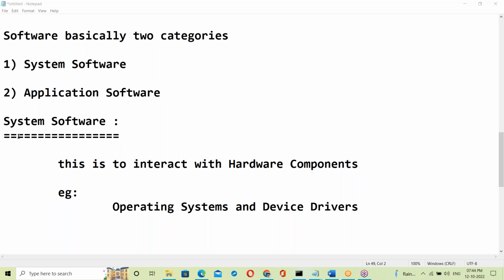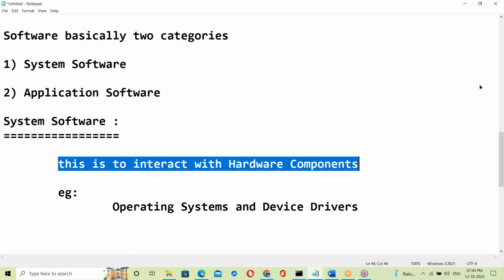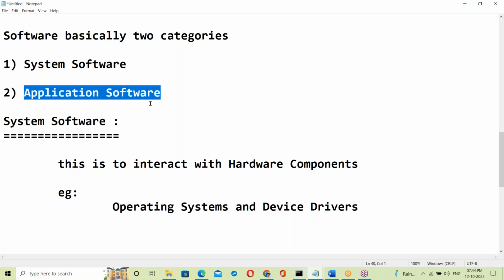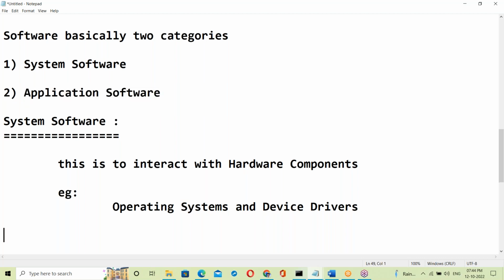System software is to interact with hardware components. Examples: operating systems and device drivers. Yes, what is application software?